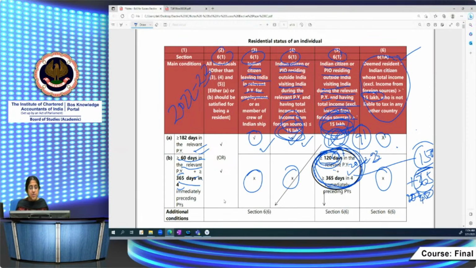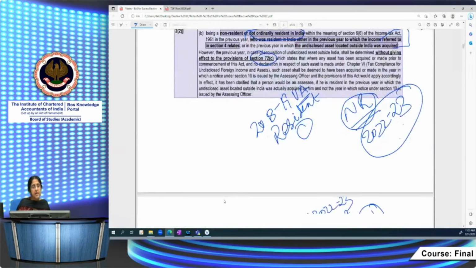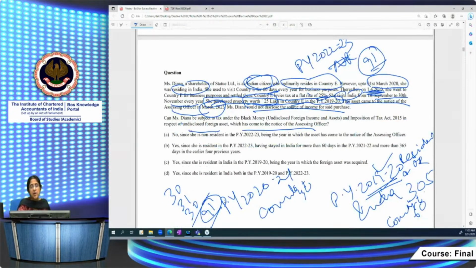So first condition, definitely she will not be fulfilling 182 days. Second condition also, in this case, will not apply at all. If her income is less than 15 lakh, the second condition will not apply. If income is greater than 15 lakh also, the 120 plus 365 days condition would have applied to her. But since her number of days of stay is only 91, she won't satisfy this condition also. So she is a non-resident. Diana is in India only for 91 days, which is less than 120 days. So she's a non-resident.